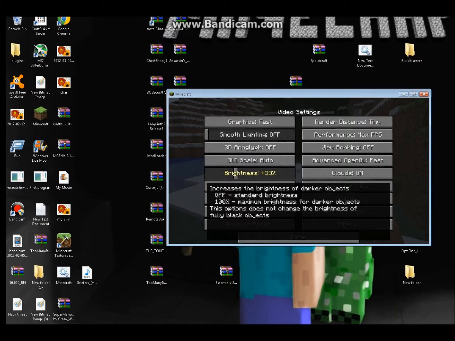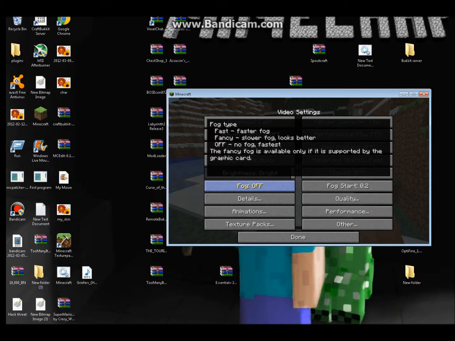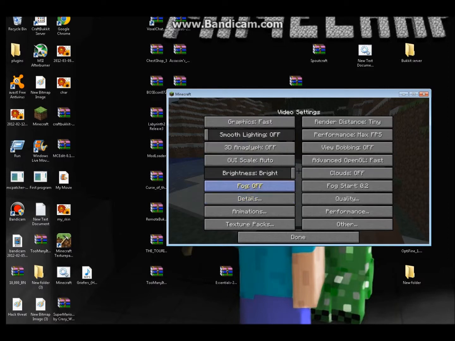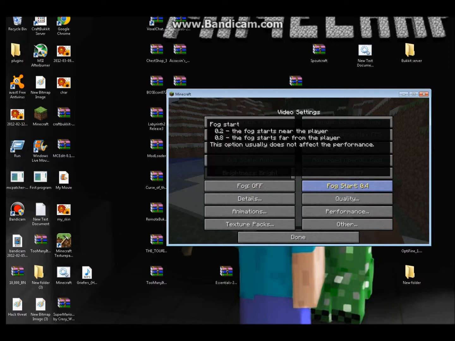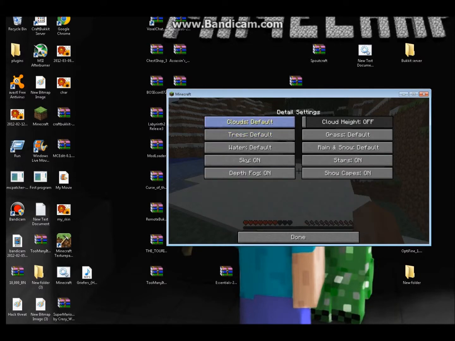Go to clouds. You can set your brightness. It doesn't really matter that much. Set your clouds to off. Fog off, or actually fog start to 2. Sorry about that.